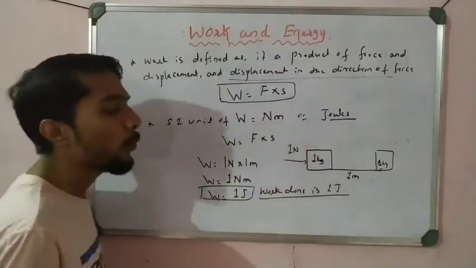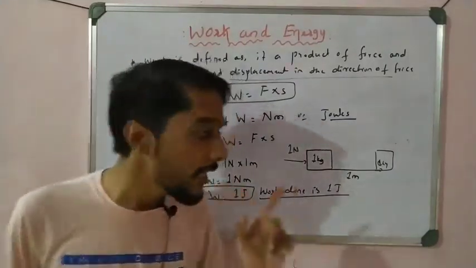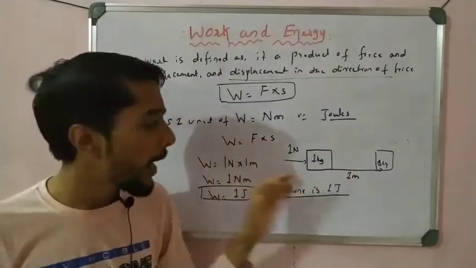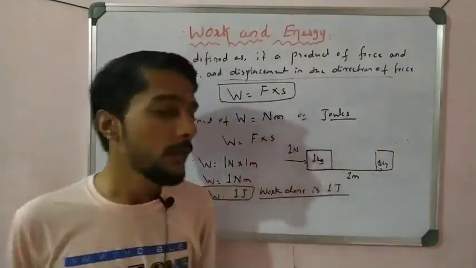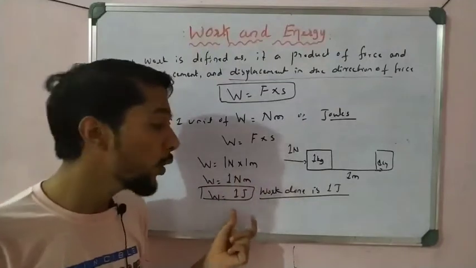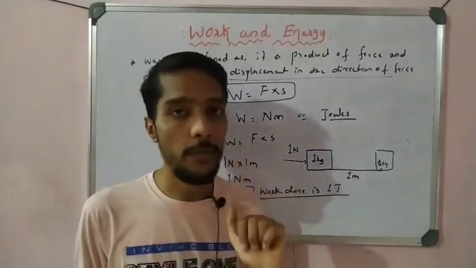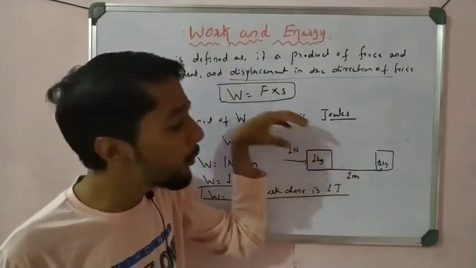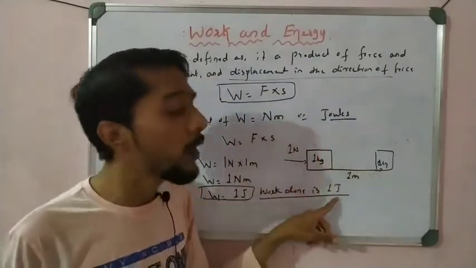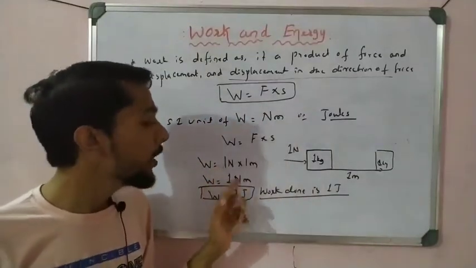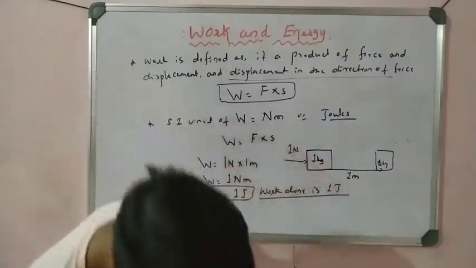That is a very important point you have to remember. Whenever I apply a force of 1 Newton on the object and the object is displaced by 1 meter, we put the values 1 into 1 and we get 1 joule. So 1 joule of work is done on the object to move it 1 meter. That is also 1 Newton meter.